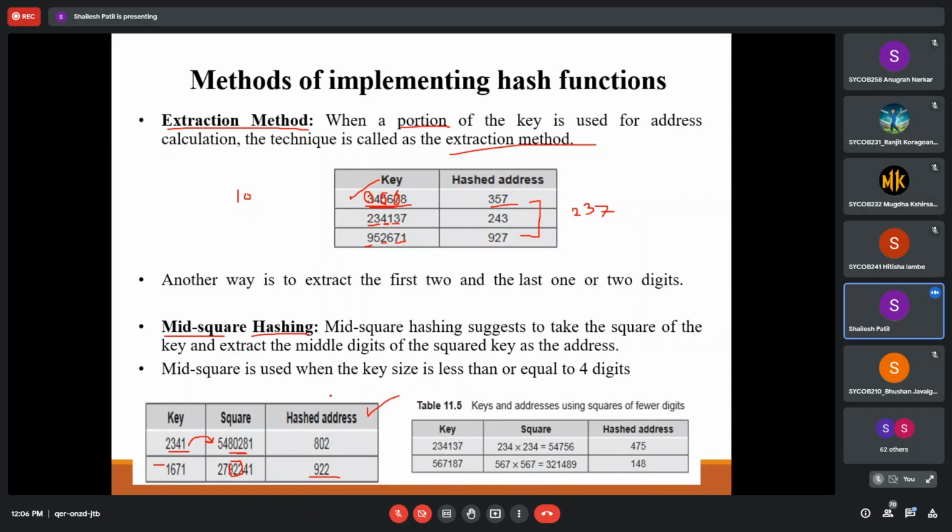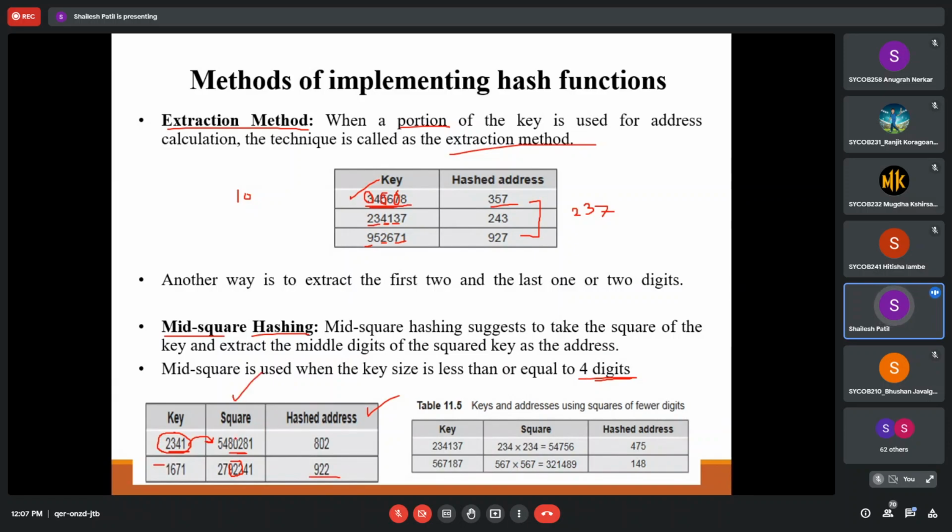Basically, mid square hashing suggests taking the square of the key, and it is used when the key size is small, less than or equal to 4. So remember that if the key size is less than or equal to 4, then only we use the mid square. Because if the key size is more, then the squaring will take more cost, and storing that square will not help us. So it should work for less than 4 digits. This is one method.